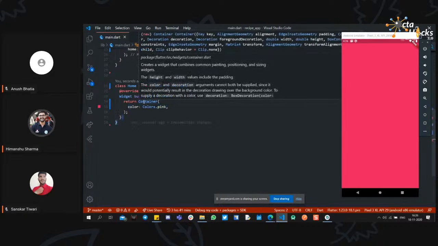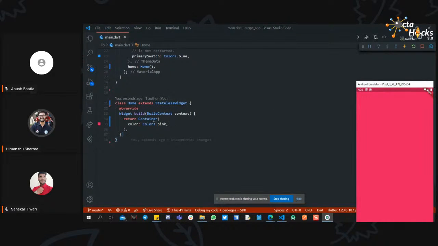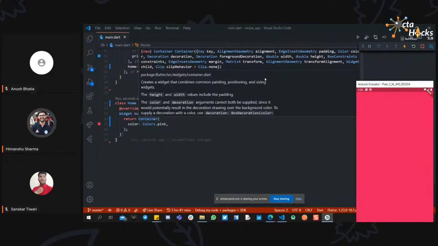If you hover over the container, you can see a lot of different parameters. If I drag it right here and hover over it, you can see a lot of different properties of this container.